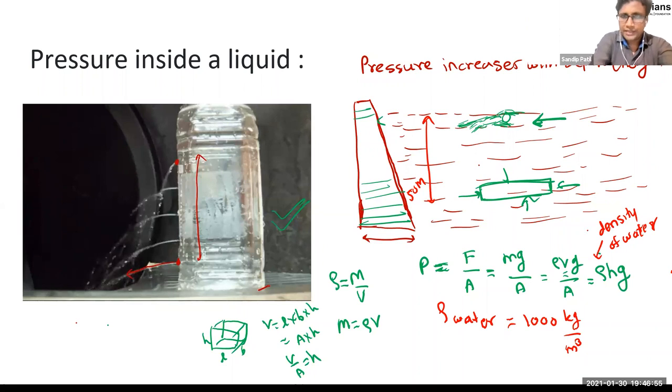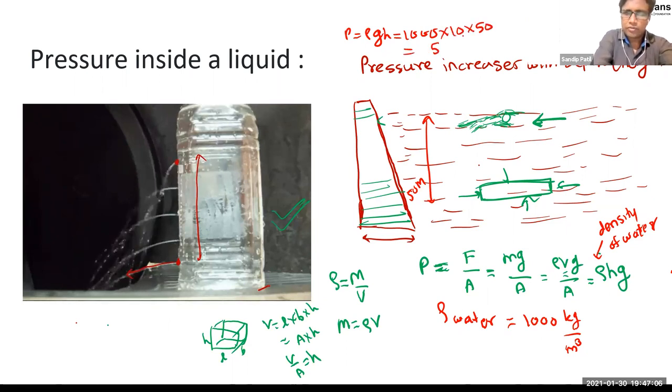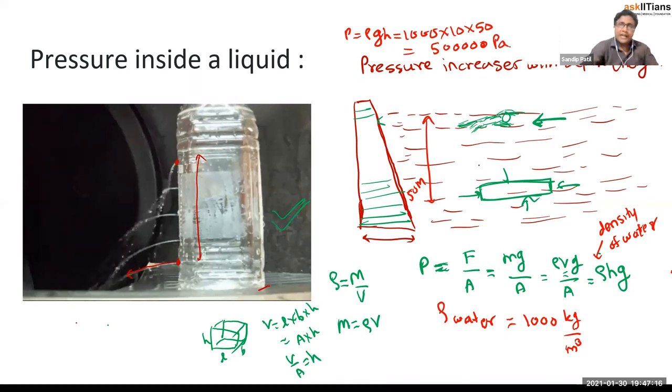So rho GH is the pressure, right? So let's write P is equal to rho GH. Rho is 1000, G is 10, height is 50. So how much will be the pressure in this case? 50000, right? So there are total 5 zeros. Pascal we can say. So this will be the pressure at that depth. You can see it is a very big value, right? So if this wall wants to sustain that pressure, obviously it should have a very broad size, we can say. Okay, so this is the pressure inside a liquid.